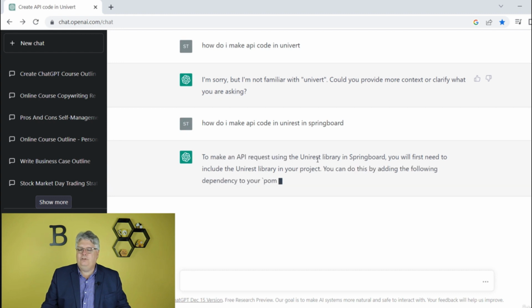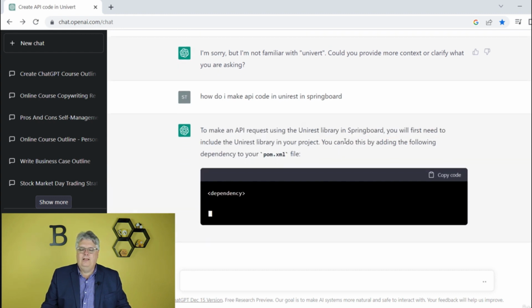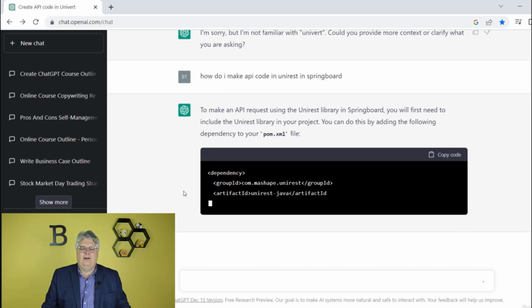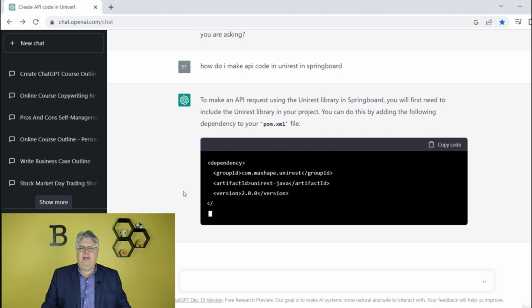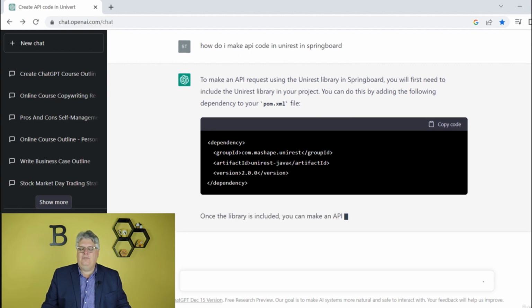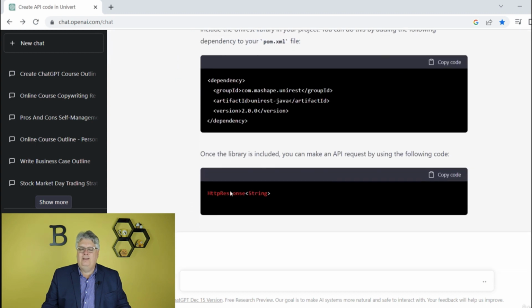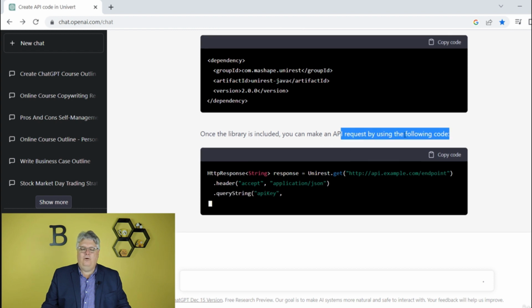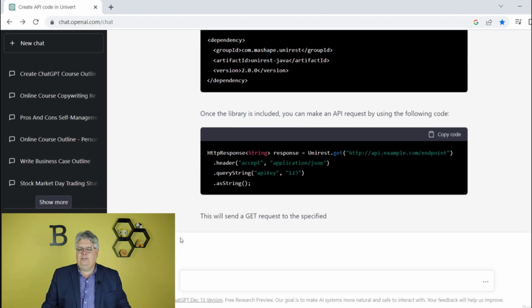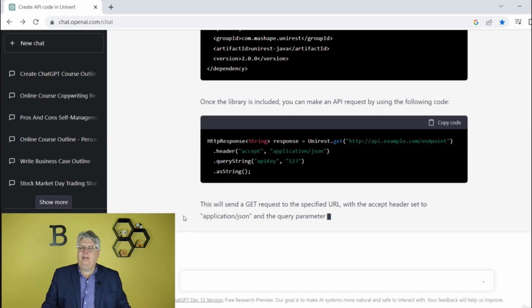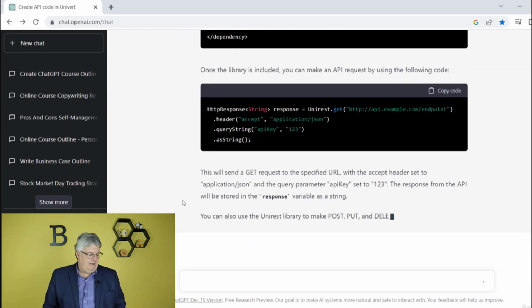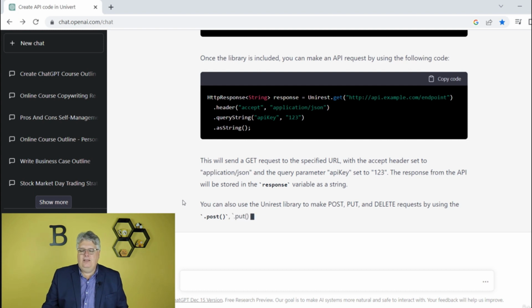To make an API request using the Unirest library in Springboard, it's going to tell me that, give me some things, and then this is where your mind's getting blown. If you've not seen this before, if you're a programmer, your mind's just getting blown, isn't it? Because it's like, wow, they're giving me the actual code, the whole bit. Once the library is included, you can make an API request with the following code, and there it goes, right? This will send a GET request to the specified URL. And there I've got more coding, more information on there too, and this will keep going on there too.